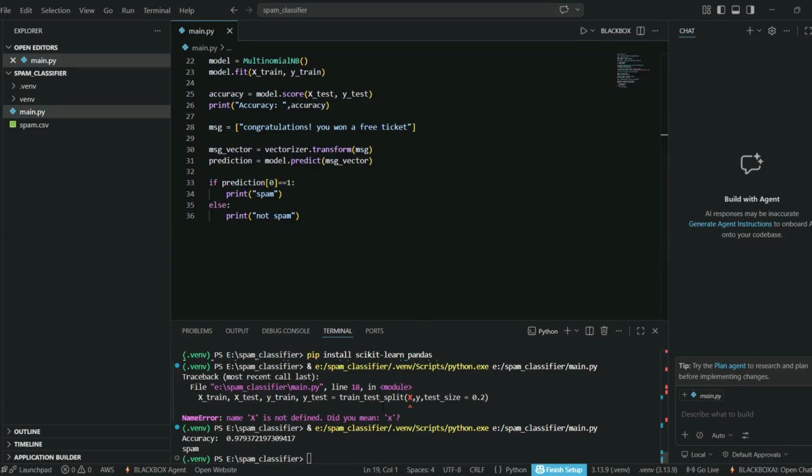So I have run this. You can see the accuracy and the spam result. This means our model is working correctly. We trained our model.